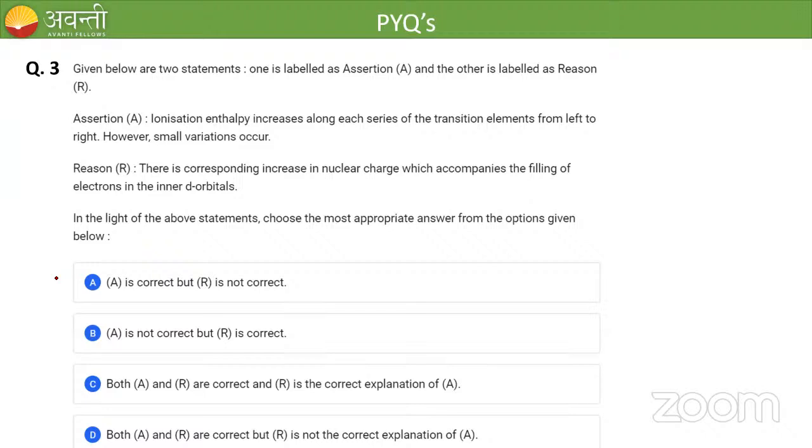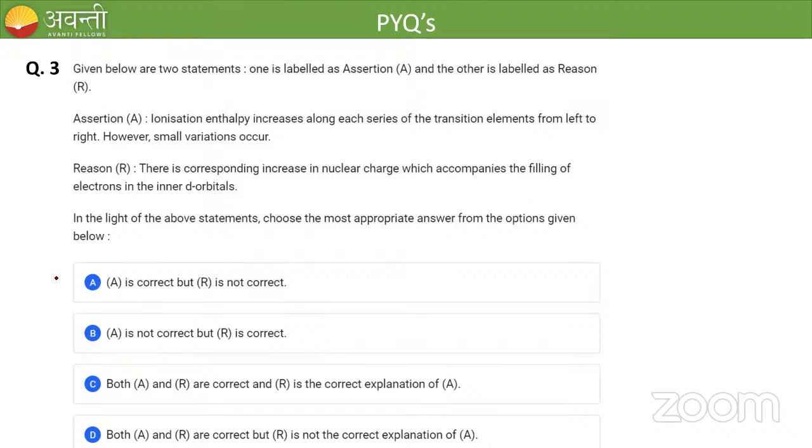The reason is there is a corresponding increase in nuclear charge which accompanies the filling of electrons in the inner d orbital. In the light of the above statements, choose the most appropriate answer from the options given below. Check whether assertion and reason are correct or not. What about the assertion, students? Is the assertion right or wrong? Mahek is saying option C.